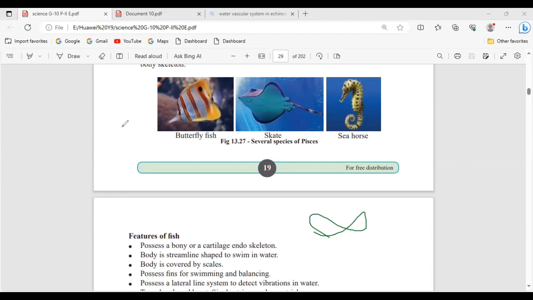Teacher, can you say again what cartilage endoskeleton means? They have a soft skeleton, not bony. Endo means they have the skeleton inside. Some will have a hard skeleton, so you call it bony. Some are normal, not that hard when comparing with the bony. Those are cartilage.